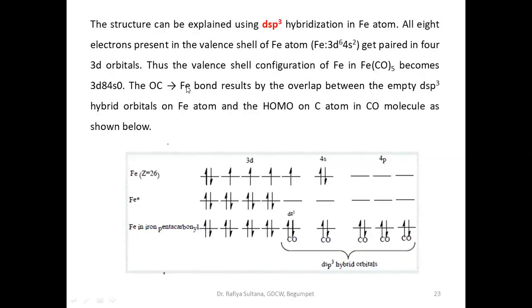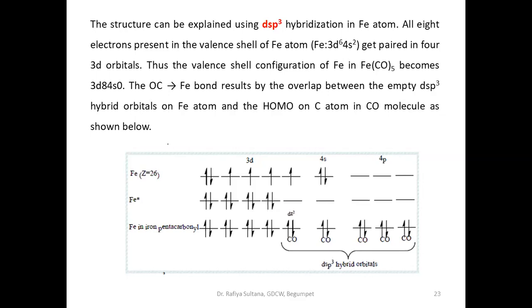The structure can be explained using dsp3 hybridization in the iron atom. All the electrons present in the valence shell of the iron atom get paired in 3d orbitals. Thus, the valence shell configuration of iron in Fe(CO)5 becomes 3d8 4s0. The CO–iron bond results from the overlap between empty dsp3 hybrid orbitals on the iron atom and the HOMO on carbon in the CO molecule, as shown below.